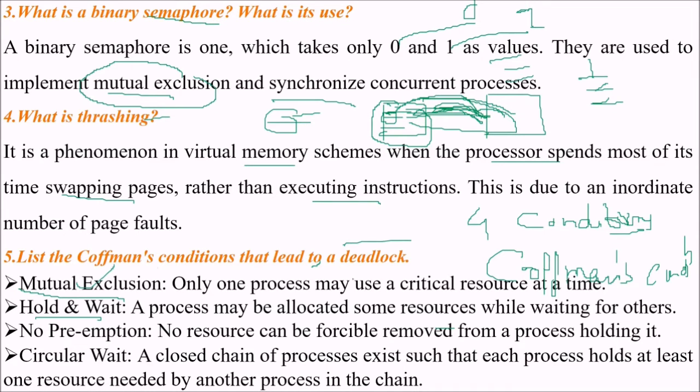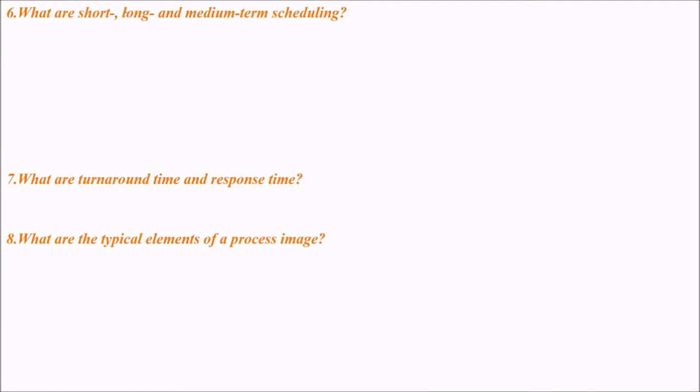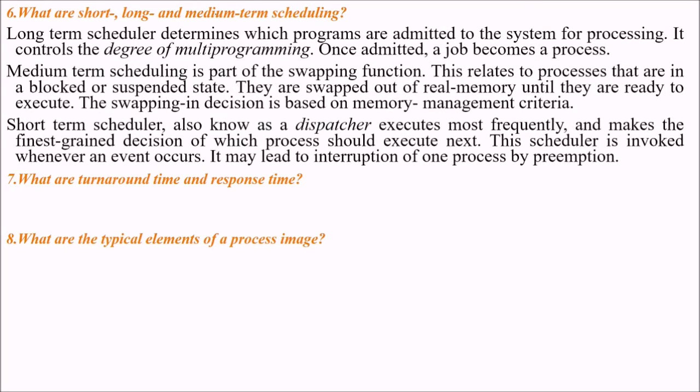Mutual exclusion means only one process may use a critical resource at a time. Hold and wait means the process must be allocated some resources while waiting for others. No preemption means no resource can be forcibly removed from a process holding it. And circular wait means a closed chain of processes exists such that each process holds at least one resource needed by another process in the chain. These are the Coffman conditions that lead to a deadlock. So what deadlock avoidance strategies do is try to block at least one of these conditions so that deadlock does not happen.